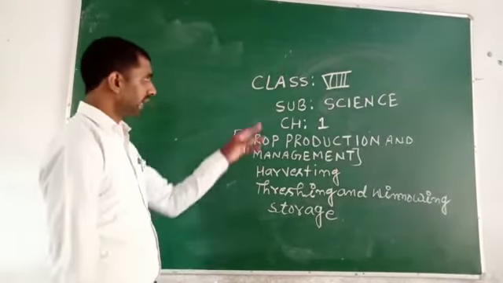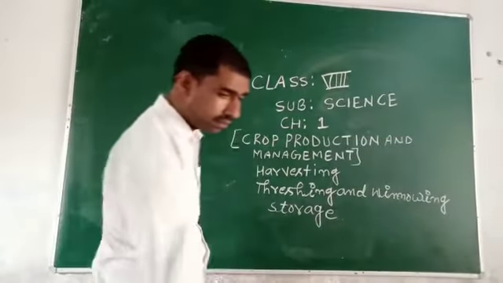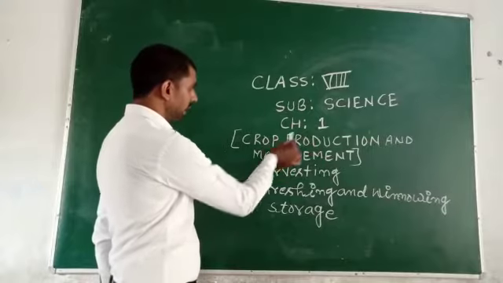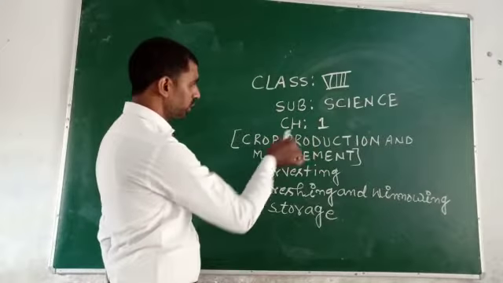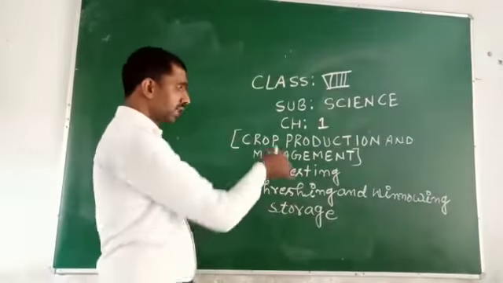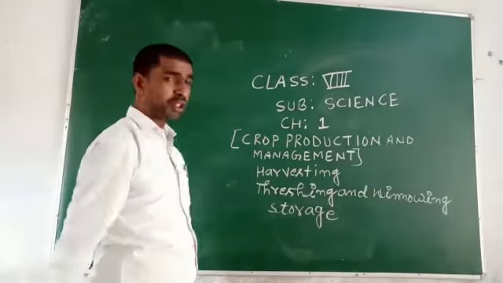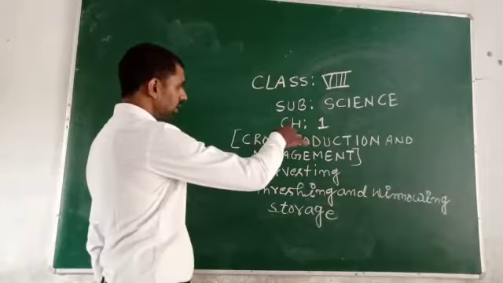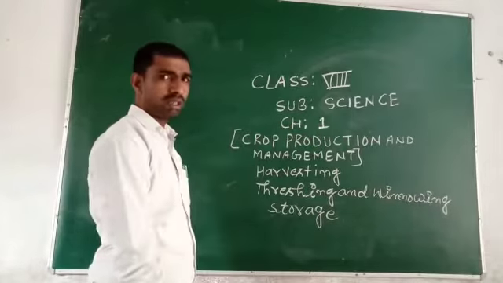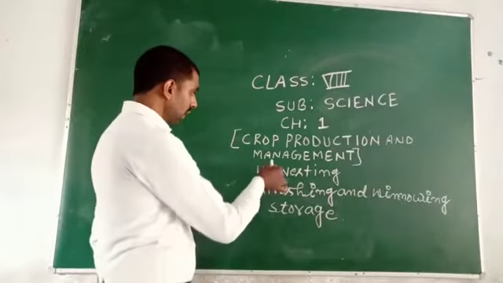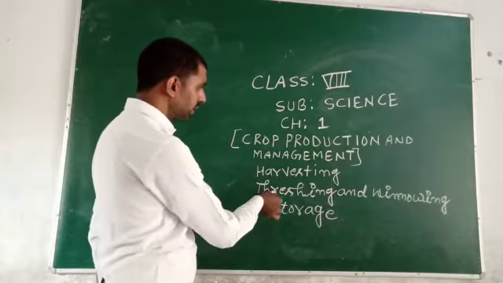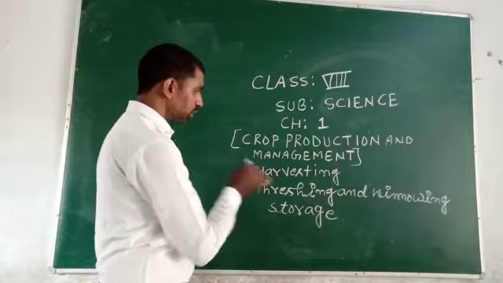I am going to explain class 8 science, chapter 1, and the name of the chapter is Crop Production and Management. Inside chapter 1, I am going to describe harvesting, threshing and winnowing, and storage.